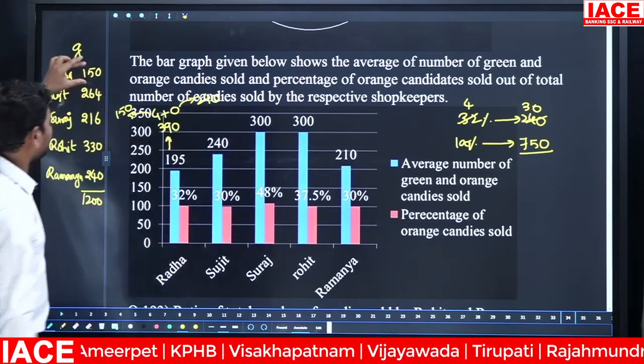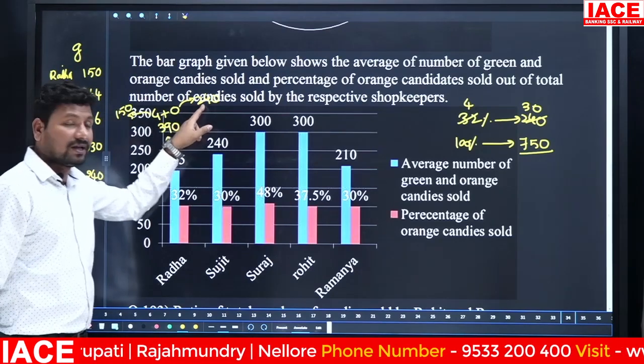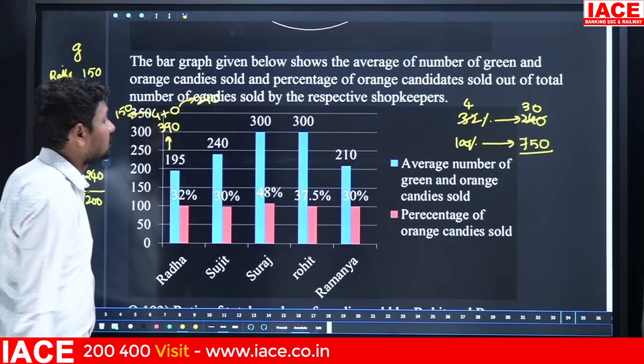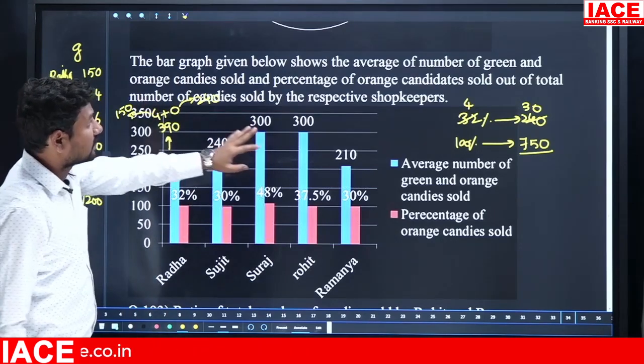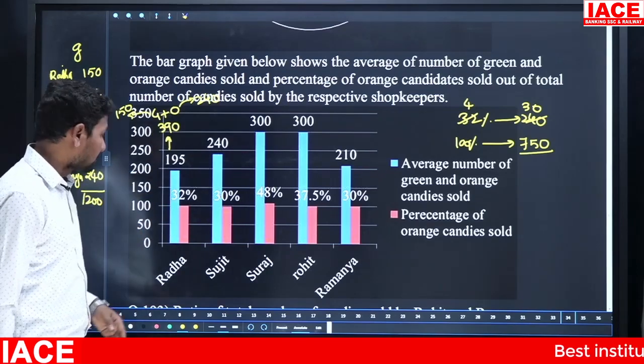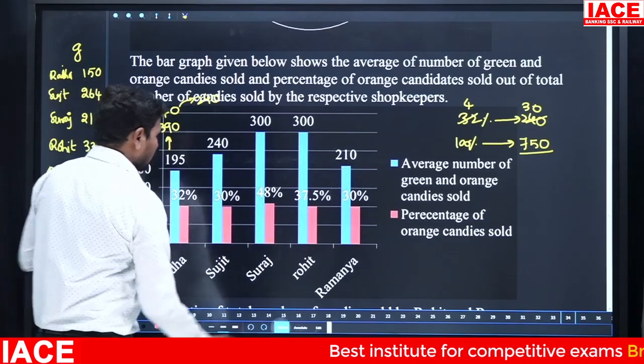Out of 750, 150 gone, remaining 600. In 600, 240 gone, remaining is 360. The 360 belongs to another color also. Not only green and orange, there is another color. The other color is what? Red. Okay, then green, orange, red is there. Then red or blue.